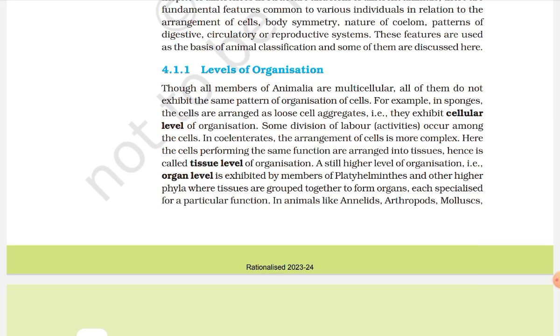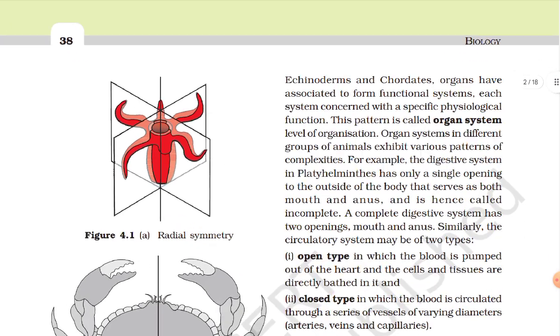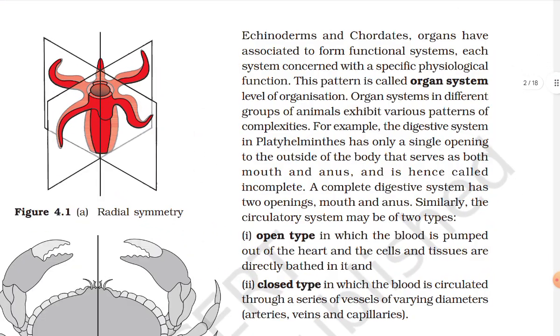A still higher level of organization, organ level, is exhibited by members of Platyhelminthes and other higher phyla, where tissues are grouped together to form organs, each specialized for a particular function. In animals like Annelida, Arthropoda, Mollusca, Echinodermata, and Chordata, organs have associated to form functional systems, each system concerned with a specific physiological function. This pattern is called organ system level of organization.